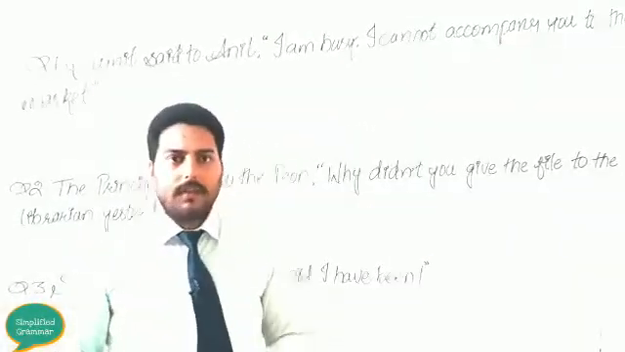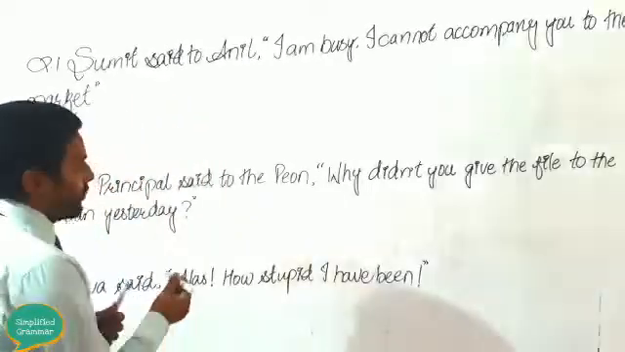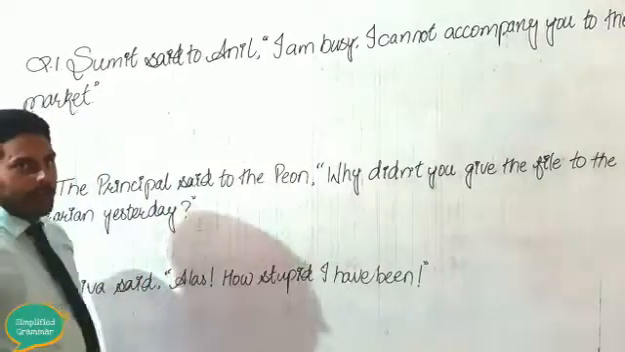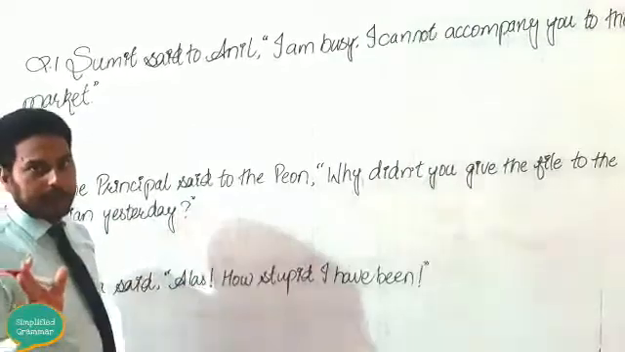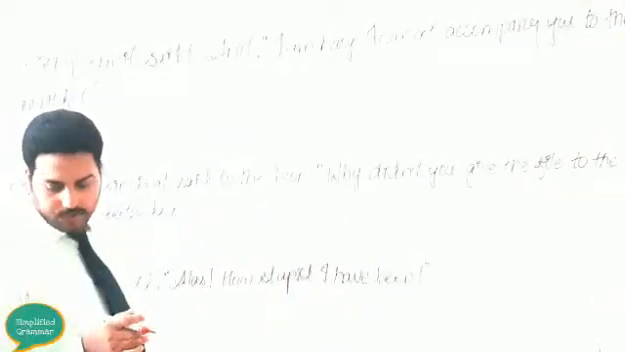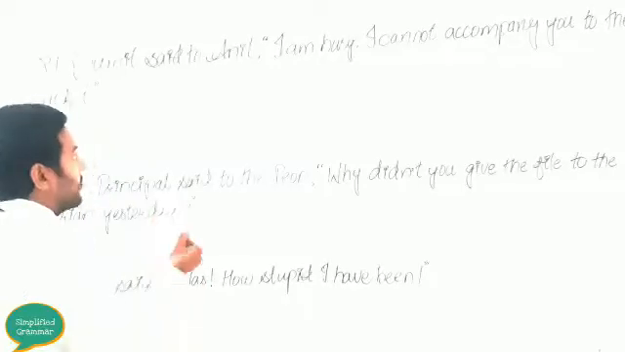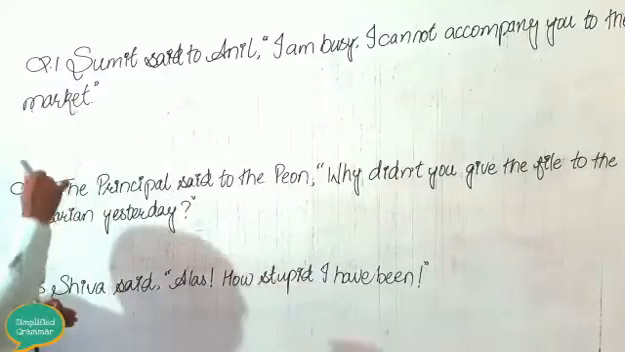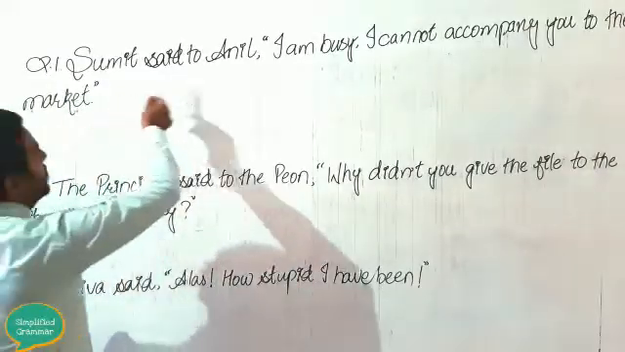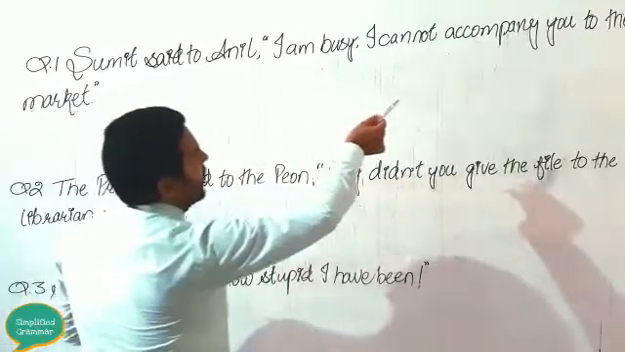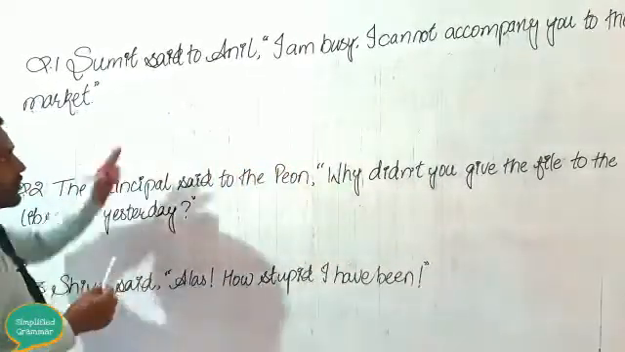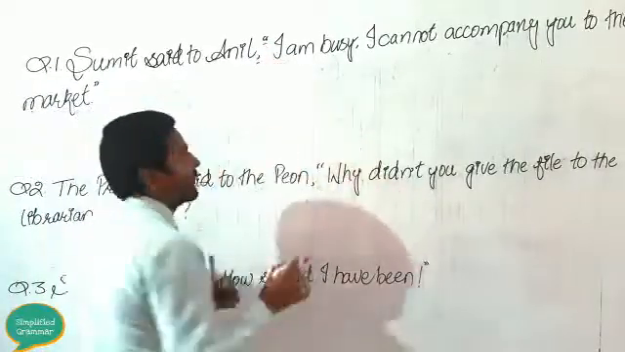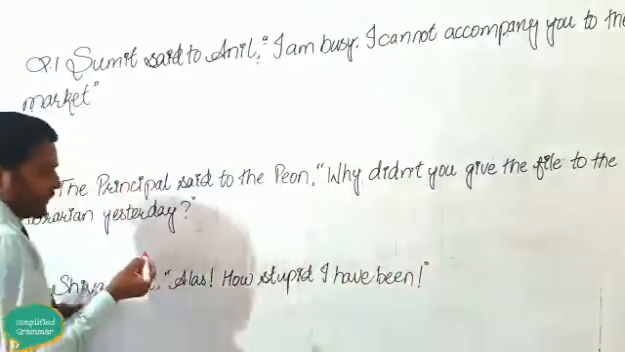So dear students, in the previous classes we have completed almost all the portion of your chapter narration. Now the time has come to solve its exercises given on page number 100. The first question is, on page number 100: Sumit said to Anil, "I am busy, I cannot accompany you to the market." This is given in direct speech. You can see the commas and double inverted commas, punctuation marks, easily.